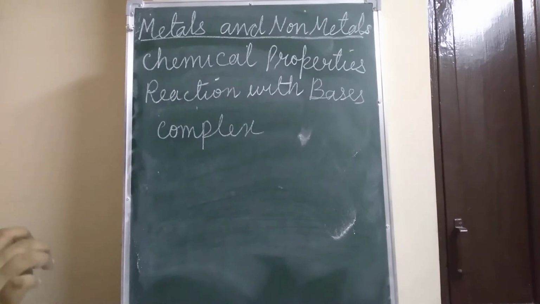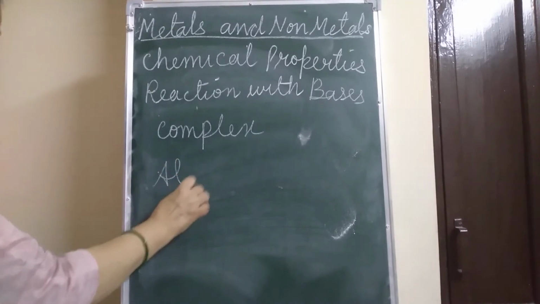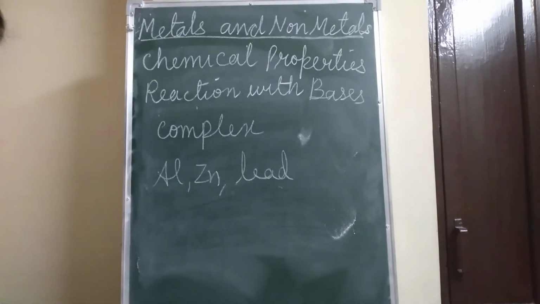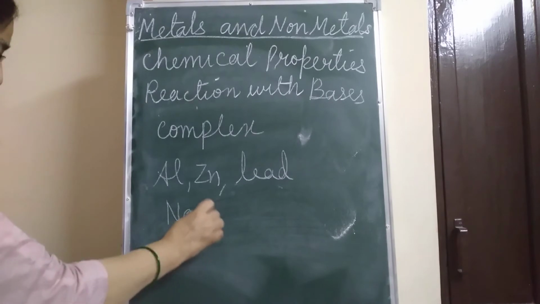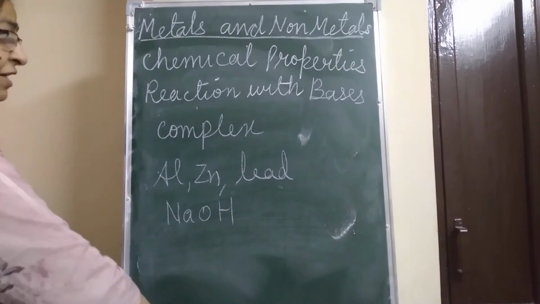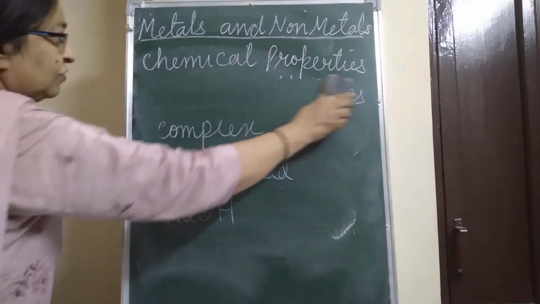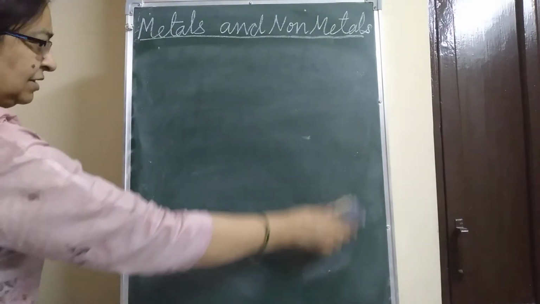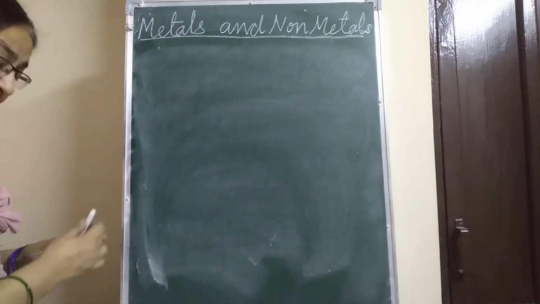Only a few such as aluminium, zinc and lead react with a solution of strong bases. What is that solution of strong base? That is sodium hydroxide, to produce a compound of that metal and hydrogen gas. This was the reaction with bases. Now the next one is the displacement reaction. Now we will discuss the displacement reaction, children.